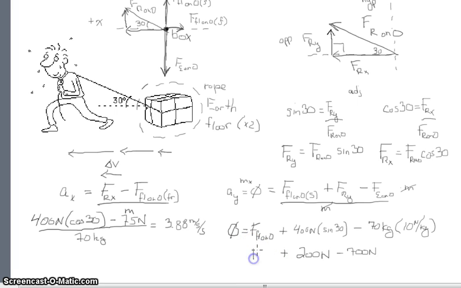And if we add the force of the floor on the object, solving for the force of the floor on the object, we get 500 newtons. So there you have it.